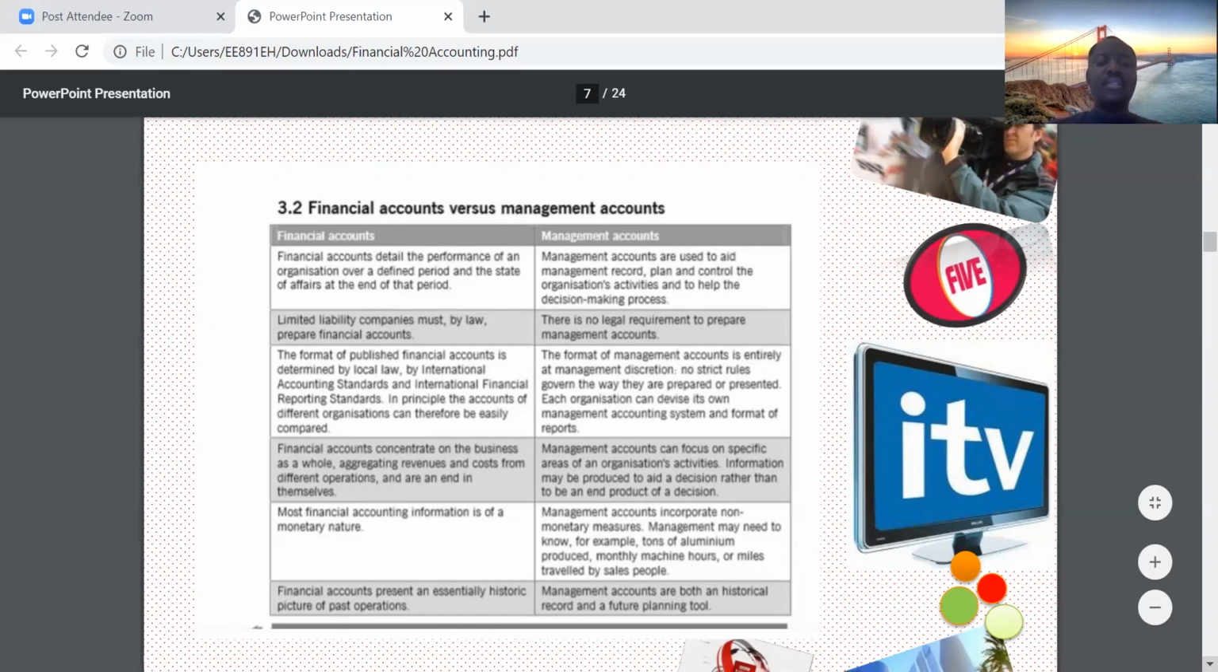The fourth difference is that most financial accounting information is of a monetary nature. It's usually monetary. It's all about money, the numbers. But management accounts incorporate non-monetary measures.